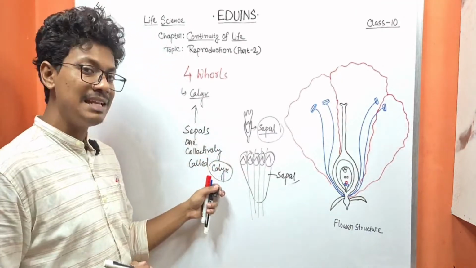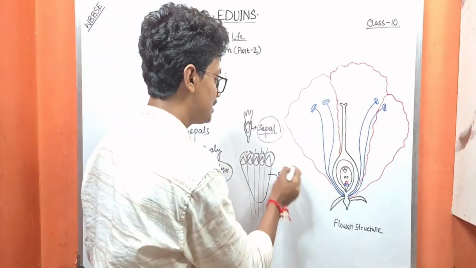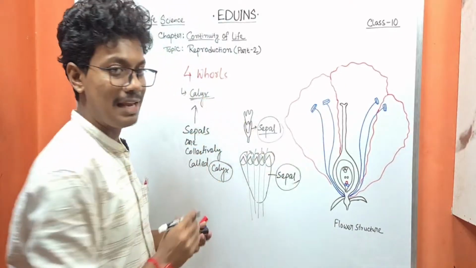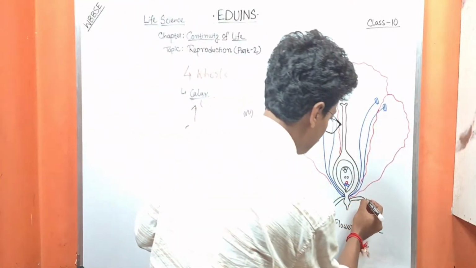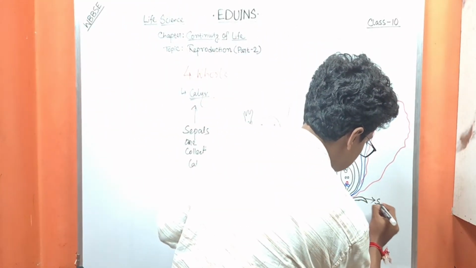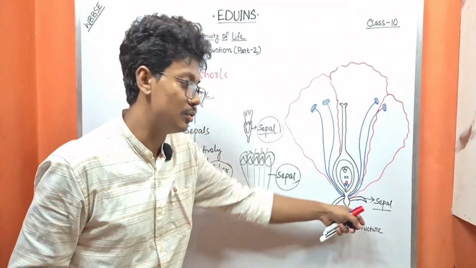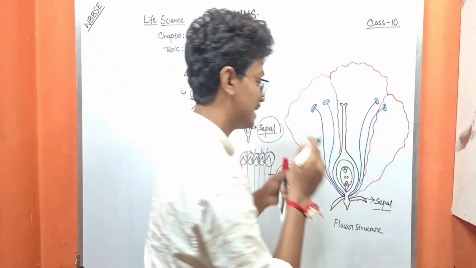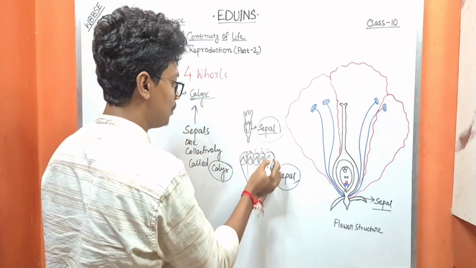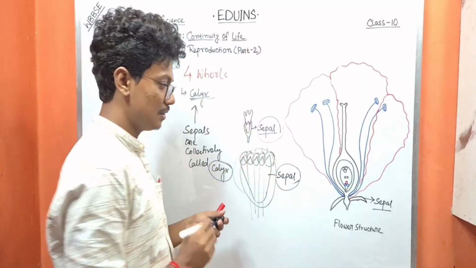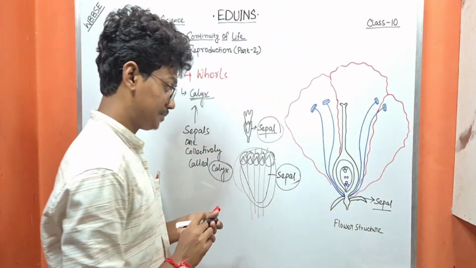So what is calyx and what is sepal? Sepal is the single part of the calyx, because it is singular, and when these sepals are together, in plural form, this is known as calyx.